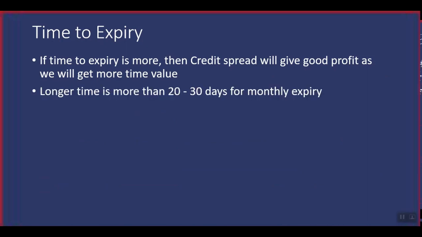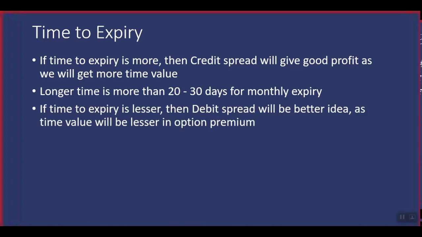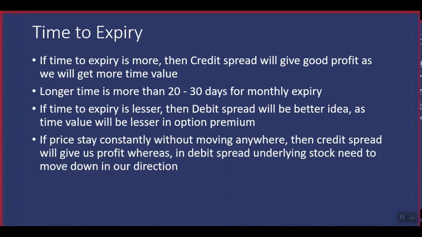So with a longer time, which is more than 20 to 30 days for a monthly expiry, it's good to go for a credit spread. If time to expiry is less, then the debit spread will be the better idea, as time value will be less in the option premium. If the price stays constant without moving anywhere, then the credit spread will give us the profit, whereas in the debit spread, the underlying stock needs to move in our direction. In the debit spread, we are not going to get any time value, but in the credit spread, we'll be getting the time value, right? So if you have more time to expiry, then go with the credit spread, and if it is a lesser time frame, then go with the debit spread.